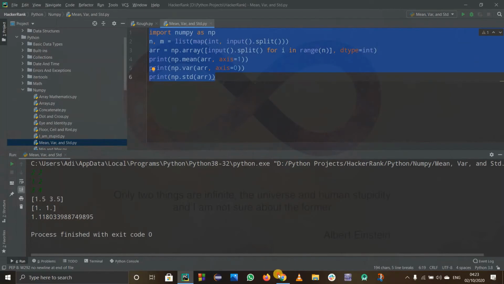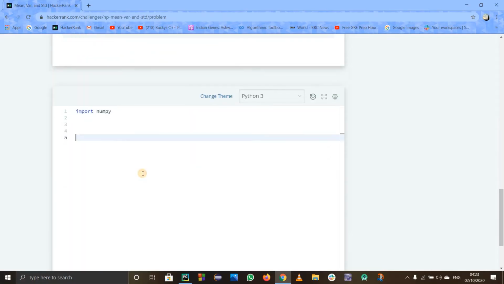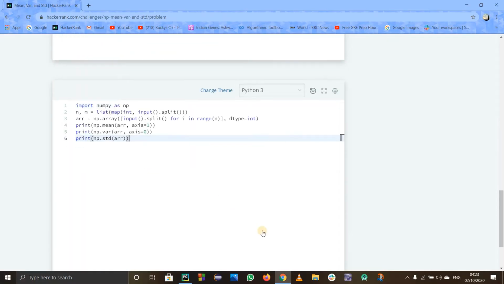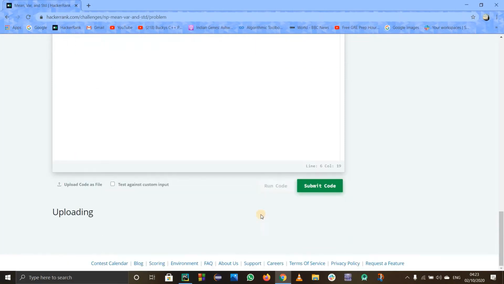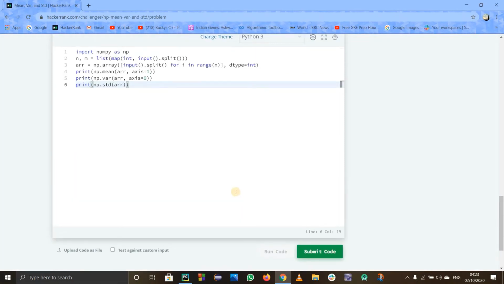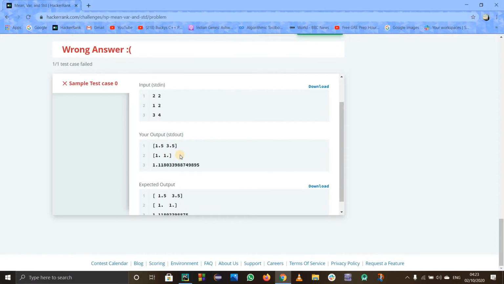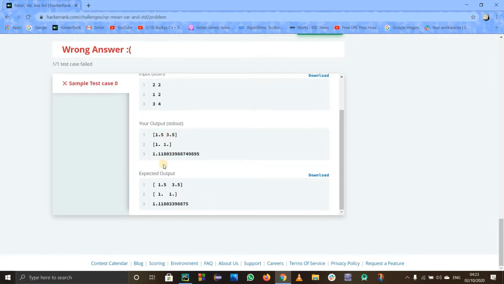I'll just copy this code and paste it on HackerRank. You think it might work, but actually it won't work. I have already tested it, but still let us check it out. I'll run this code to check if our answers are right or wrong. See, our answers are right. They are matching. But they have just mentioned a space over here. So we just have to set a space before printing them out. Over here also they have mentioned a space. I don't have any space in my output, and they want a space.